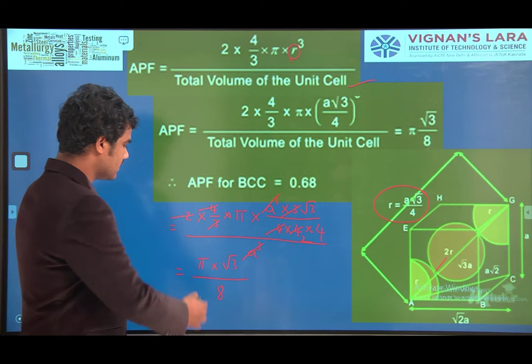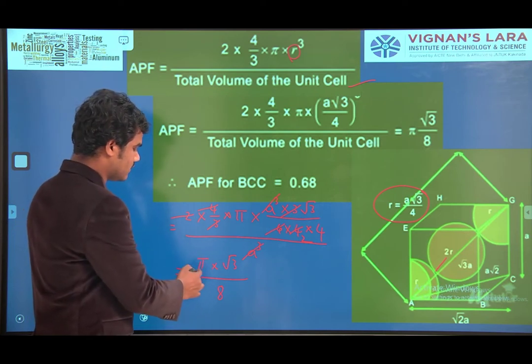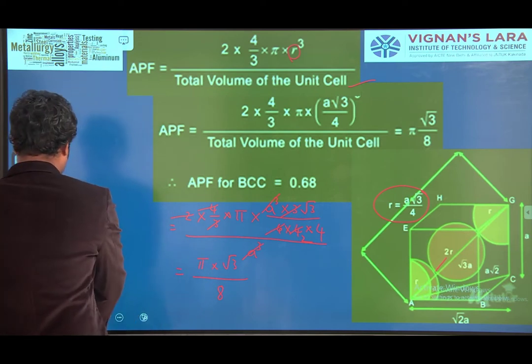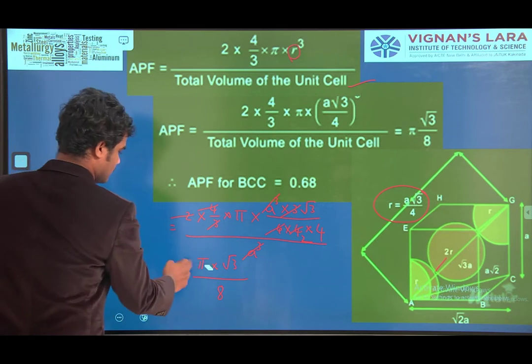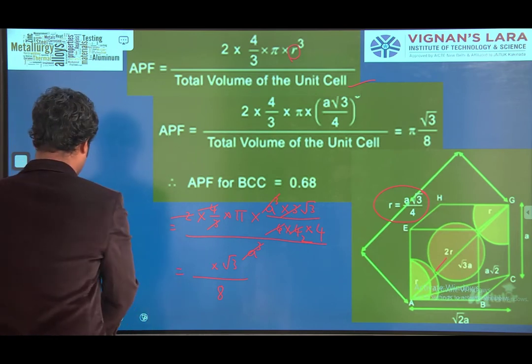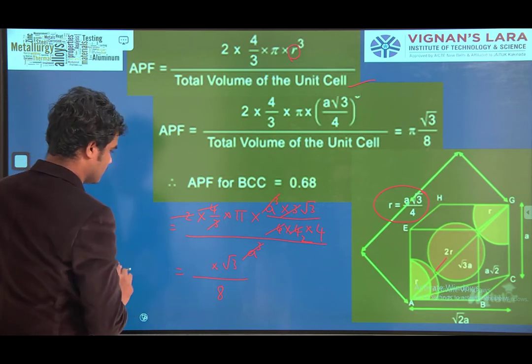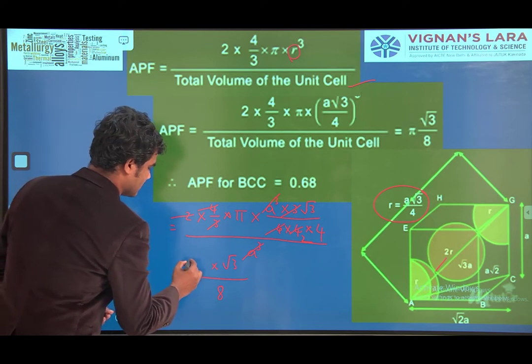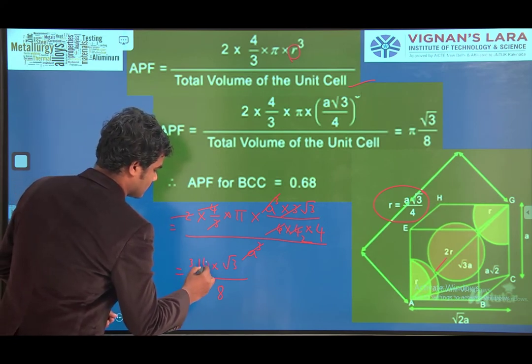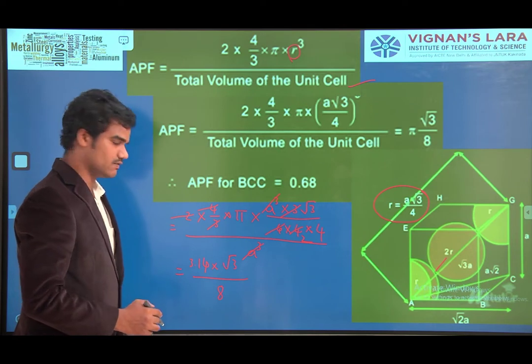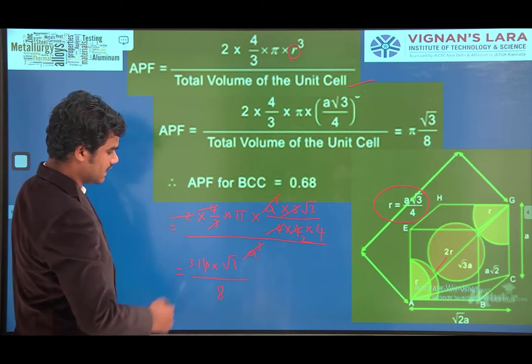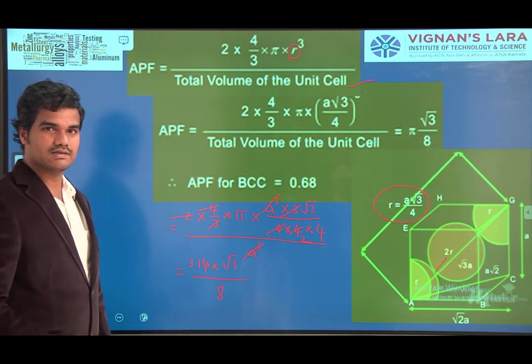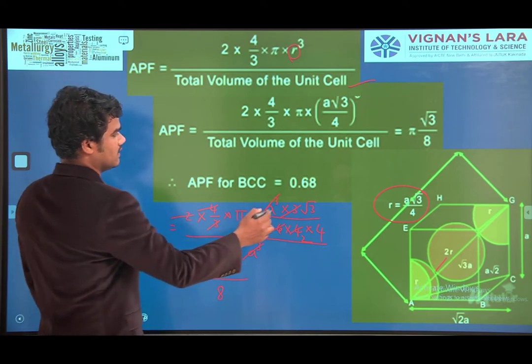Pi into root 3 by 8. If you calculate this, pi means 22 by 7, 3.14. 3.14 into root 3 by 8. If you calculate this, you will get the answer 0.68.